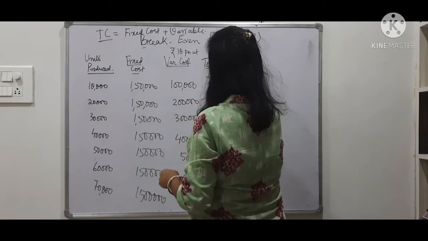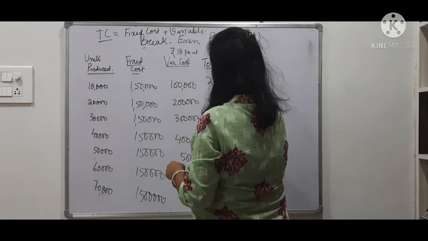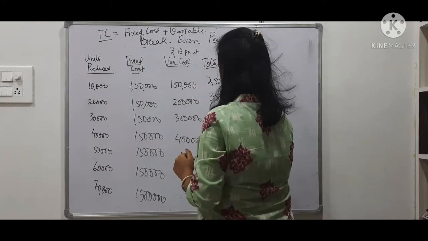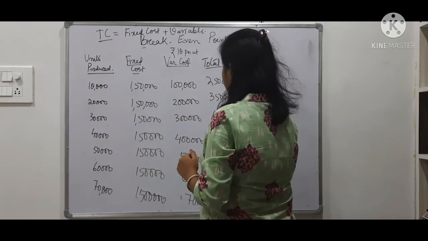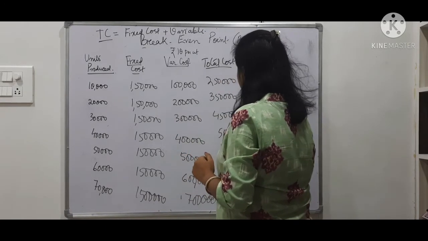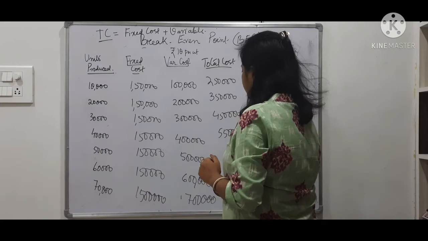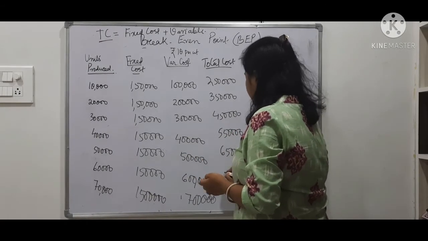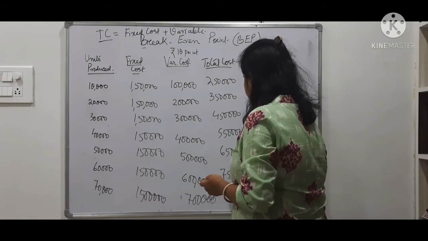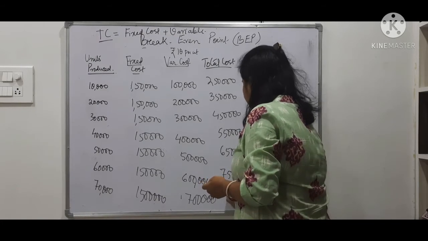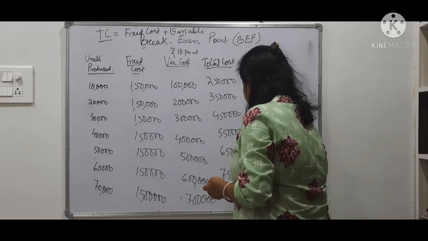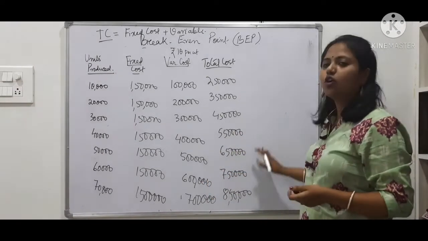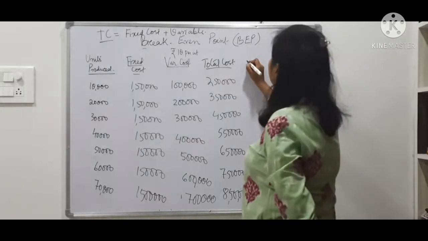So it is 2,50,000, 3,50,000, 4,50,000, 5,50,000, 6,50,000, 7,50,000, and 8,50,000. Done. So this is my total cost. Now I want to know what is my sales.